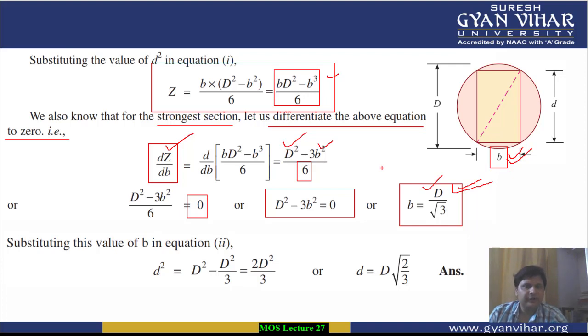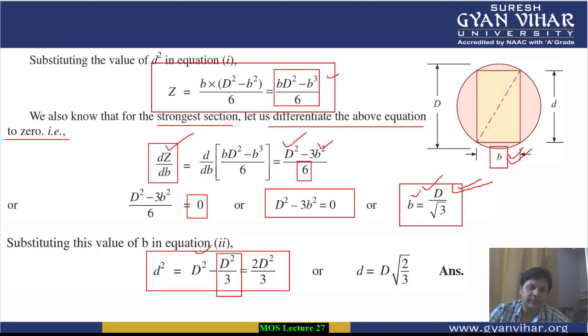Whenever it is asked in a numerical to find a section which is the strongest in bending, we will differentiate the section modulus equation for that particular section. Now, substituting this value of b in the equation of depth. The depth, as you all know, is d square minus small b square. In place of small b square, we have D by root 3, and its square will be